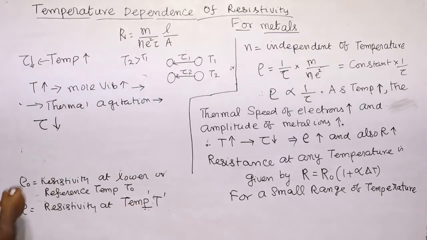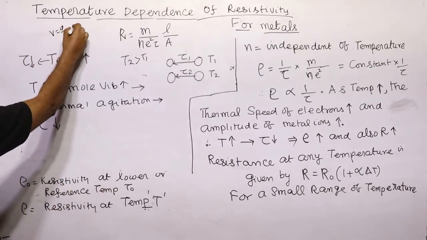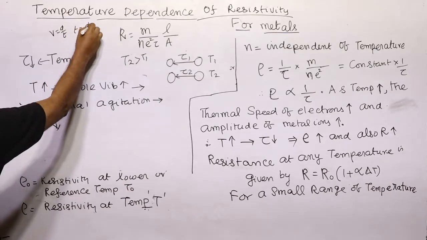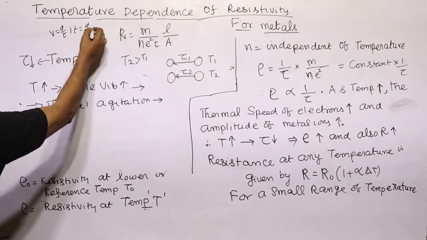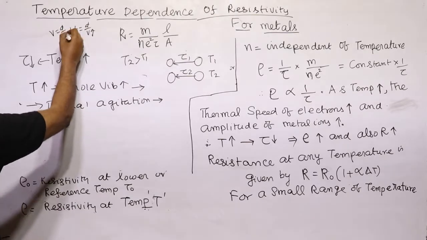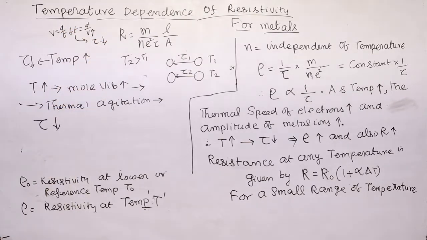Tau, the average mean time, decreases because of higher velocity, because velocity is equal to distance by time, or time is equal to distance by velocity. When velocity increases, time automatically decreases. That means tau will decrease. Tau decreasing means what?